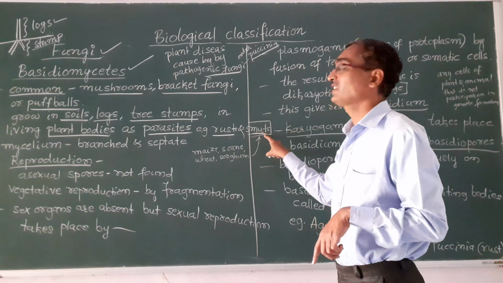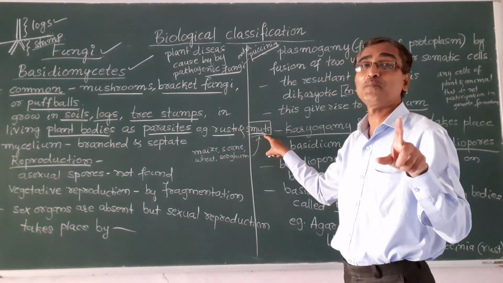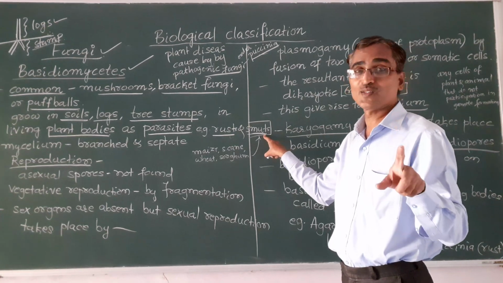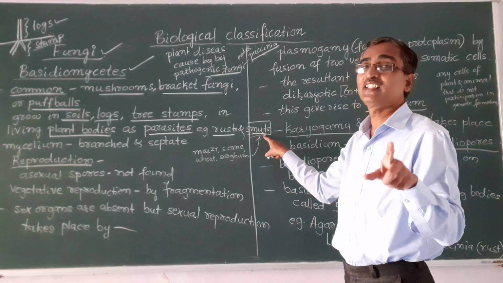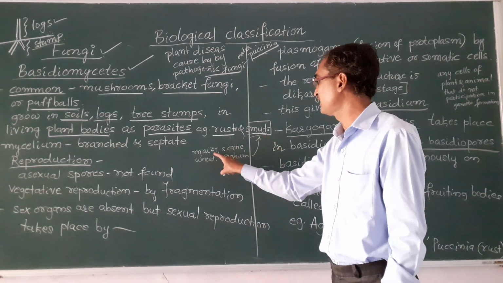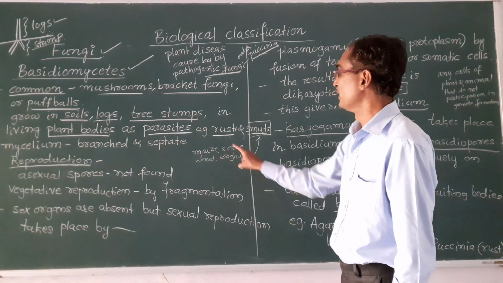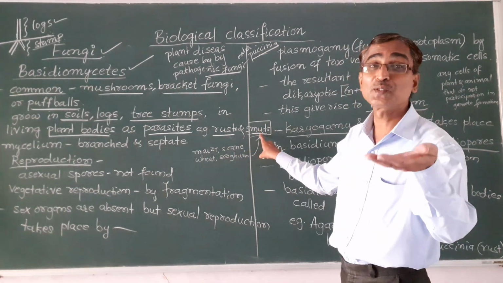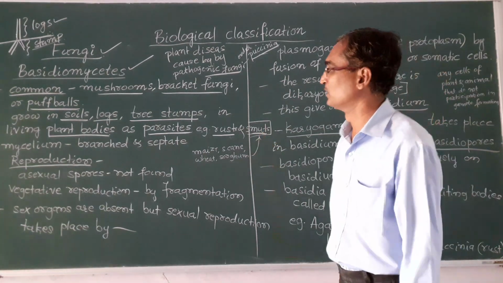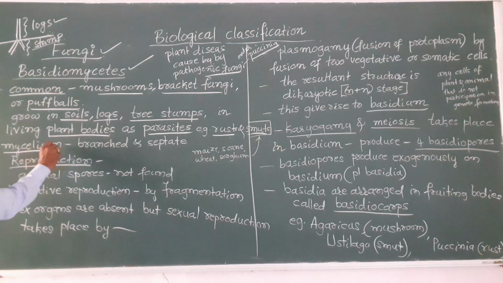And smut, you see, is also a plant disease causing pathogenic fungi. These cause disease in maize, sugarcane, wheat, and sorghum. Okay, both rust and smuts are pathogenic fungi. You remember that much.